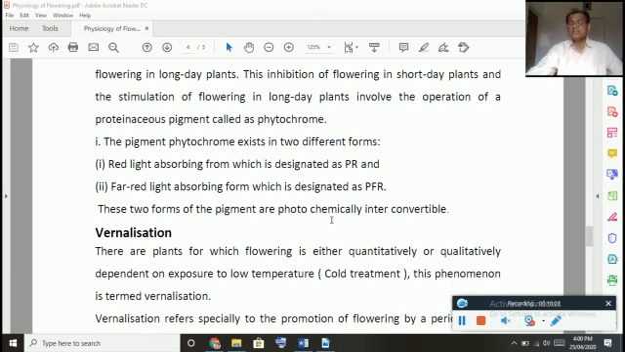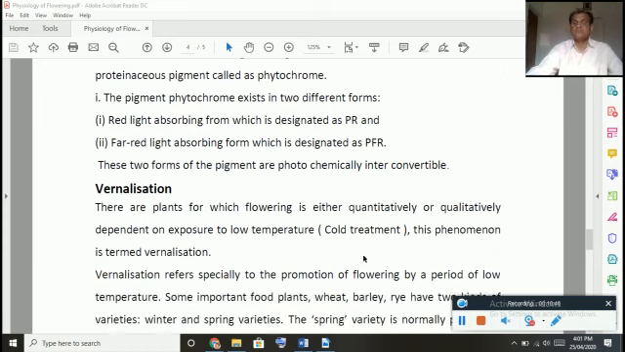One interesting feature is that this phytochrome exists in two forms. One is the red light absorbing form, PR, and the other is the far red light absorbing form, PFR. Both these forms of phytochrome are interconvertible. So depending upon the situation, the phytochrome will work and thereby the plant will produce the flowering.